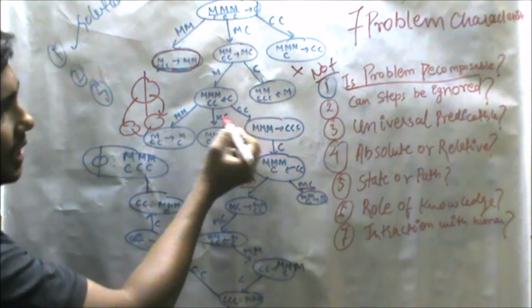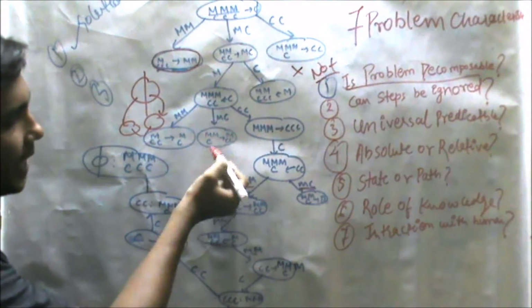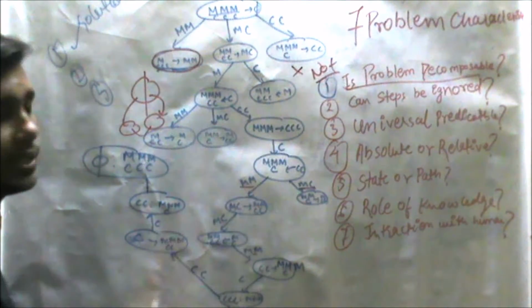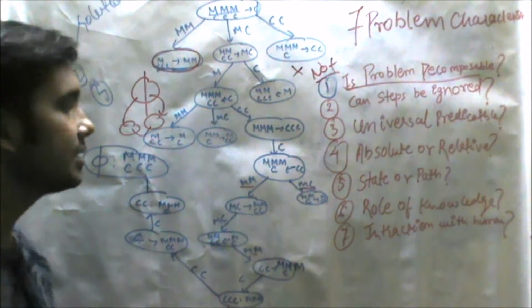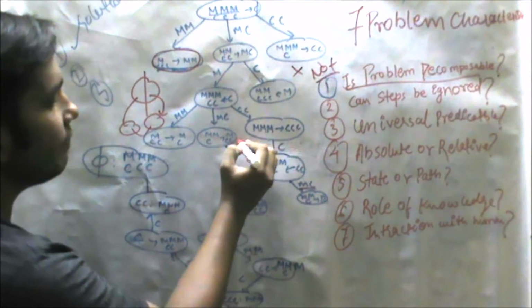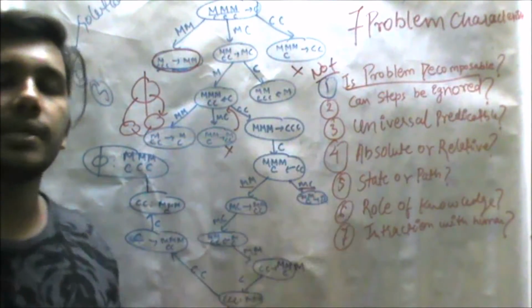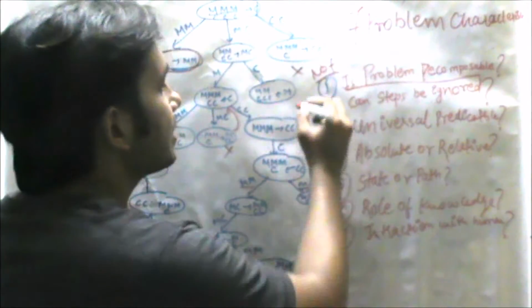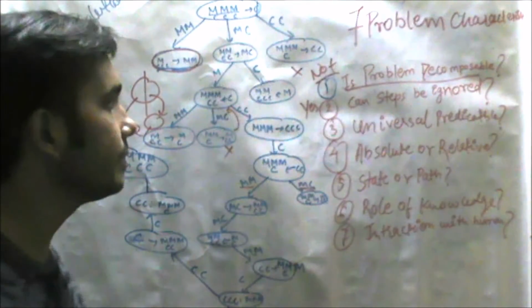In this case, when one missionary and one cannibal come back, there are two cannibals and one missionary left, and we know the condition: if two cannibals are there and one missionary, then they will kill. Then what we are doing is going back, that is, we are undoing the steps. So can steps be ignored or undone? Yes, solution steps can be ignored or undone.